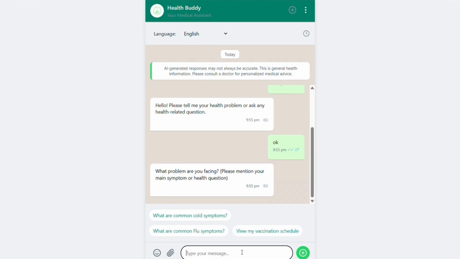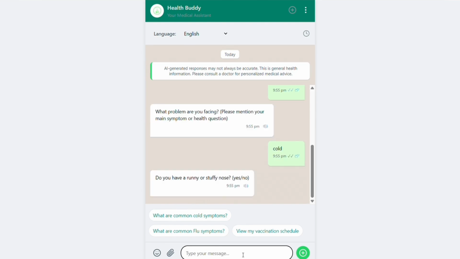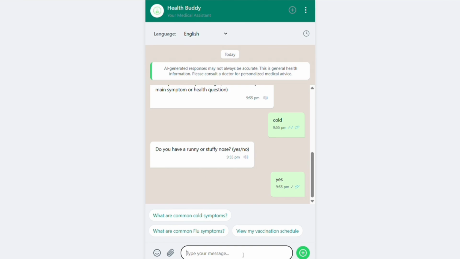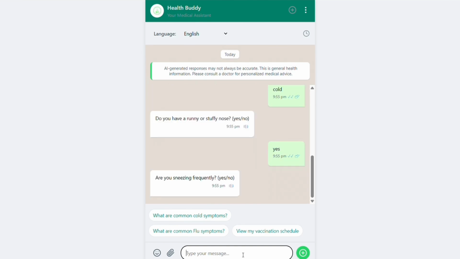Just for example, we write, I am suffering from a little bit of cold. It will ask if it is a runny nose or stuffy nose, and if we type yes, it will ask if you are sneezing frequently. I type yes, I am sneezing frequently. Then if you have a sore throat, I say no, I am not having a sore throat.